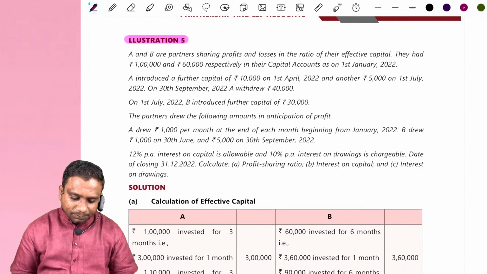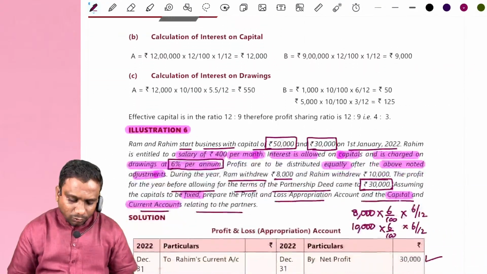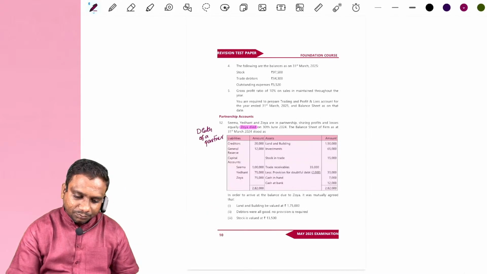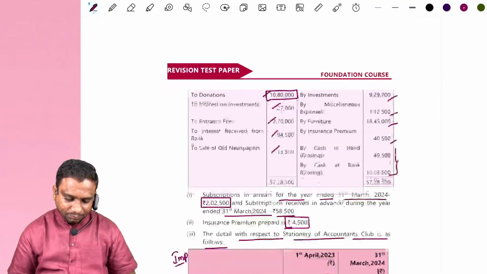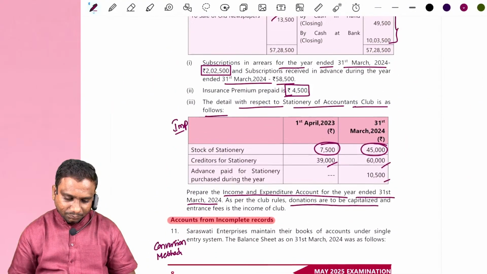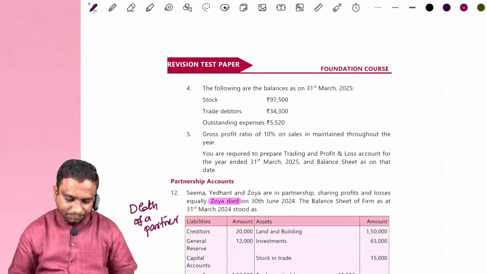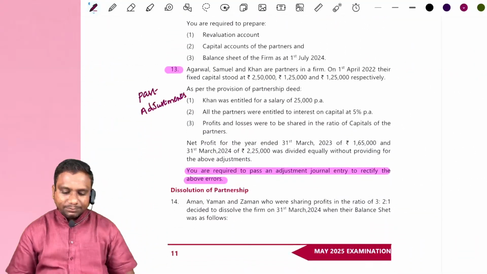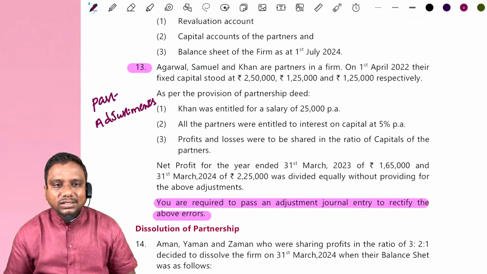past adjustments. Look at past adjustment. Illustration 5 is on the concept of effective capital, right? Now look at past adjustments. Look at in the recent RTP, they have given a concept on past adjustments.